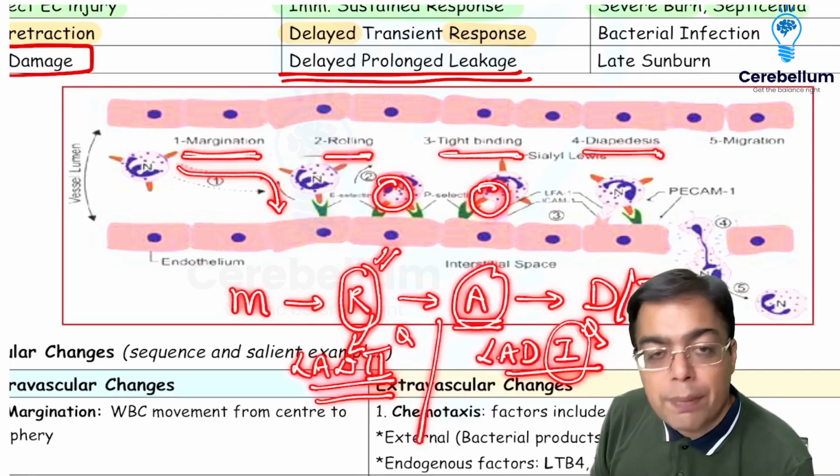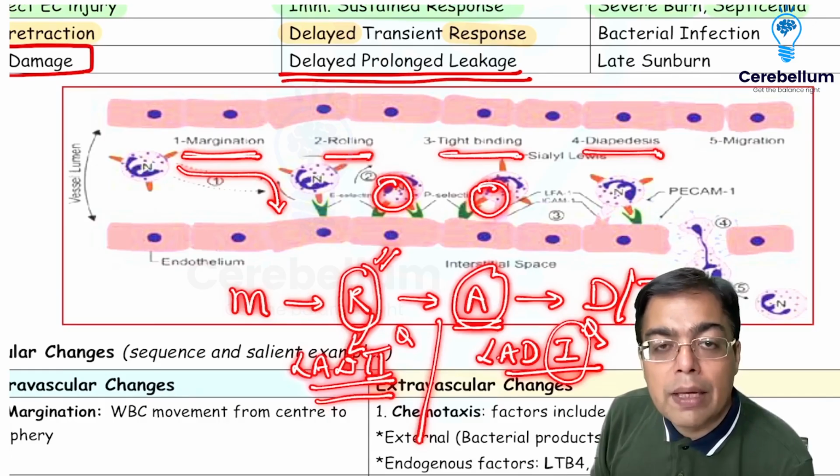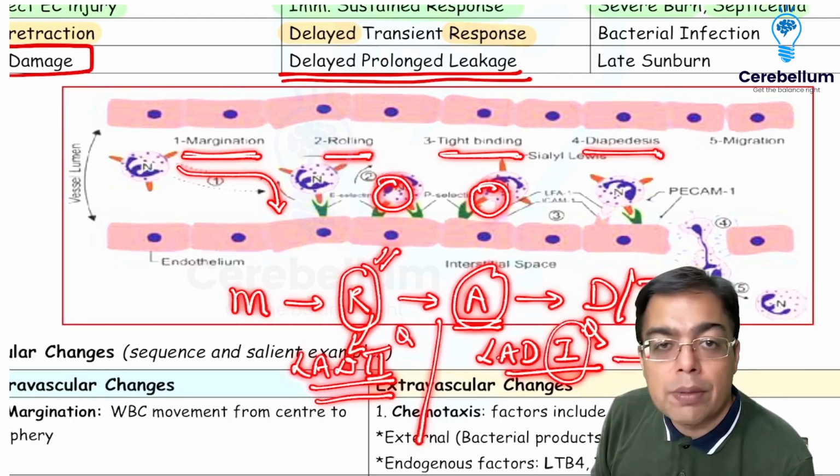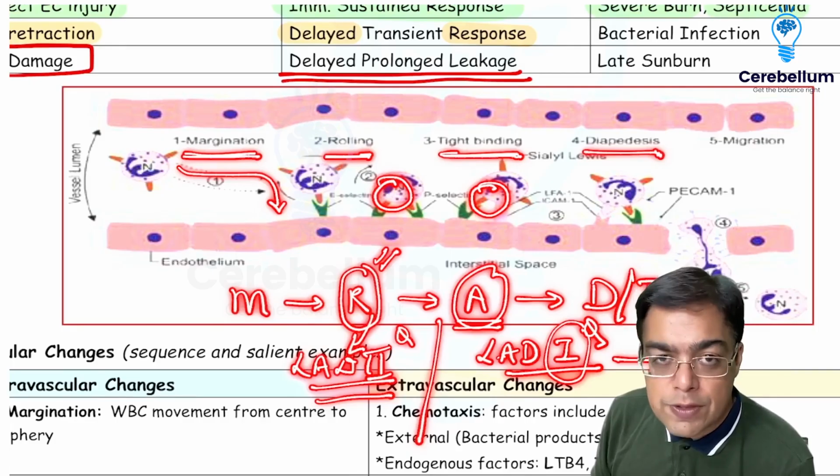In the clinical history, patients having LAD first are the ones who are going to be having the history that there was a delayed separation of umbilical cord. Classically, the umbilical cord in these patients may take around 20 days or even more for separation to take place. So infections plus delayed separation of umbilical cord, that is LAD first, right?